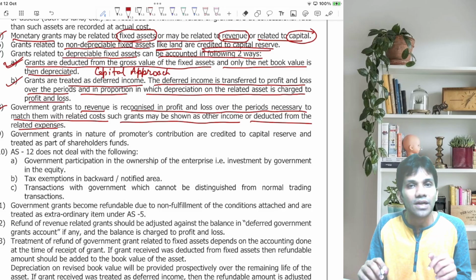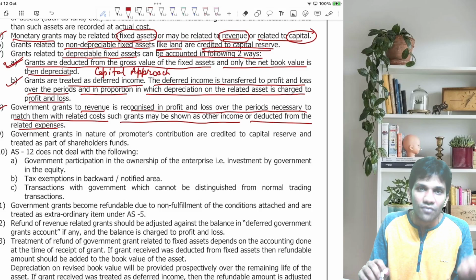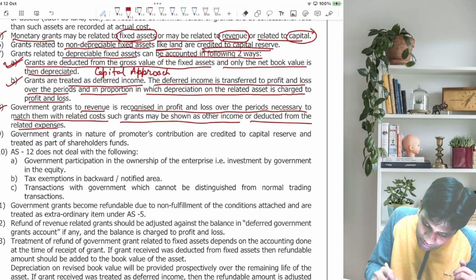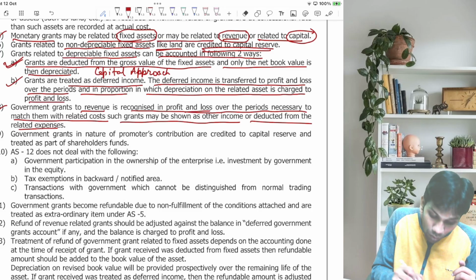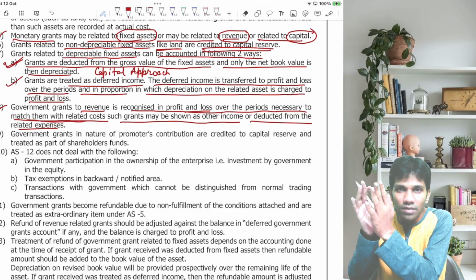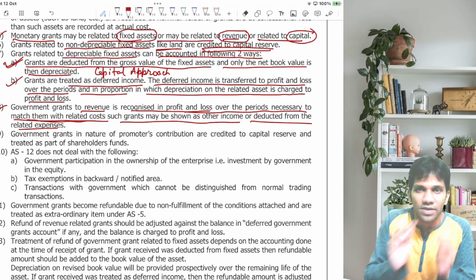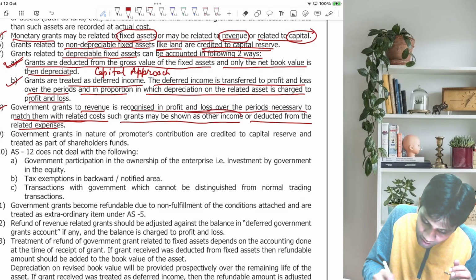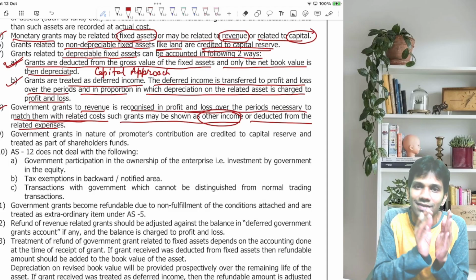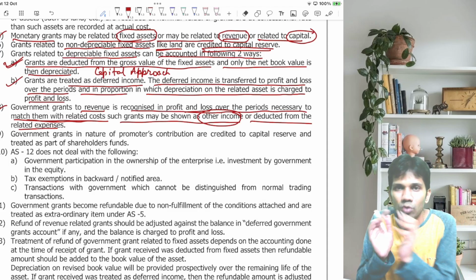Now, monetary grants can be related to revenue. So if you are receiving any revenue related grant, you can show it in the profit and loss account over the periods to match them with related expenses. Means show in the income part and related expense show on the debit side, or show it as other income, or show net off. Net off means what? 100 rupees received less related expenses 40, net amount 60.